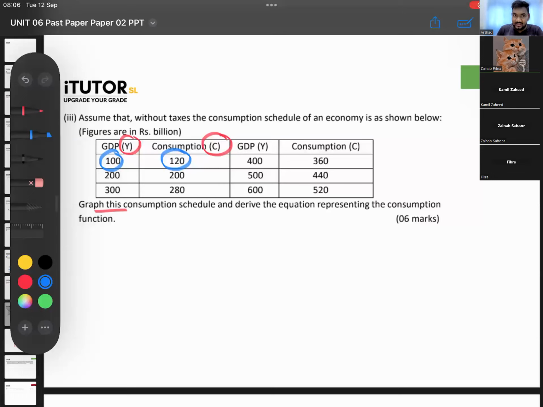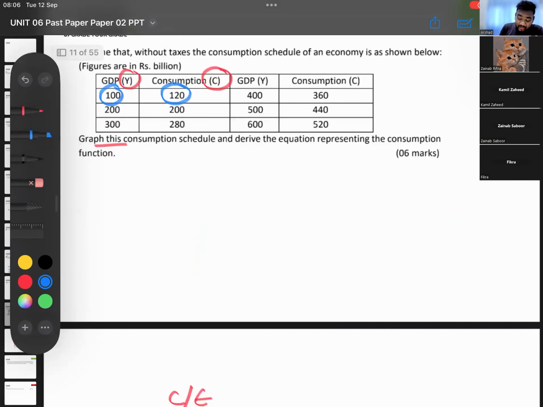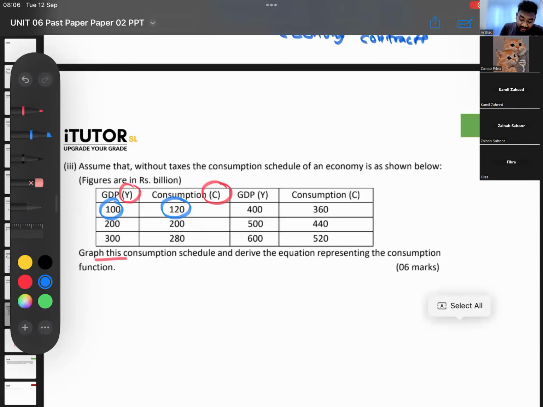A is 40, right? Go with the normal pattern. This is 40, so it will start from 40, and you draw the diagram. This is your consumption function. Then they are not saying only to draw the diagram, right? Graph this consumption schedule and derive the equation.